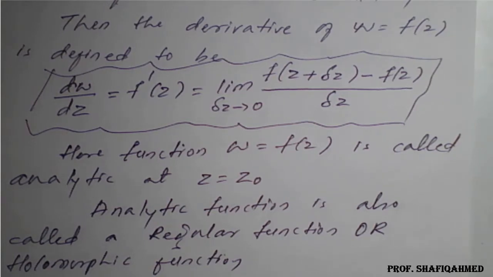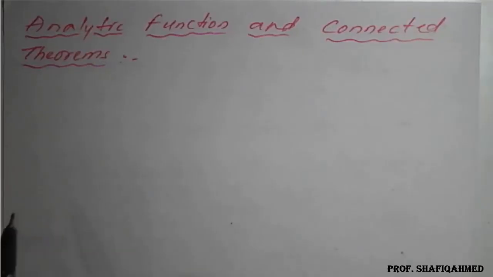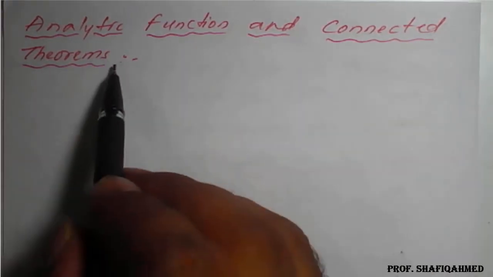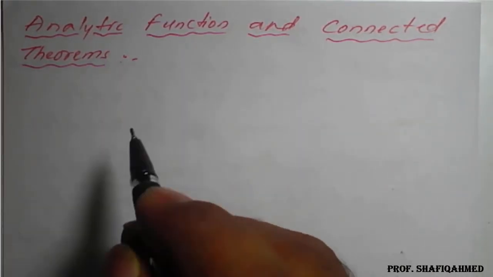So with the help of this derivative of function f of z, we'll see the details of analytic function and the remaining properties. Now we'll see analytic function and connected theorems.